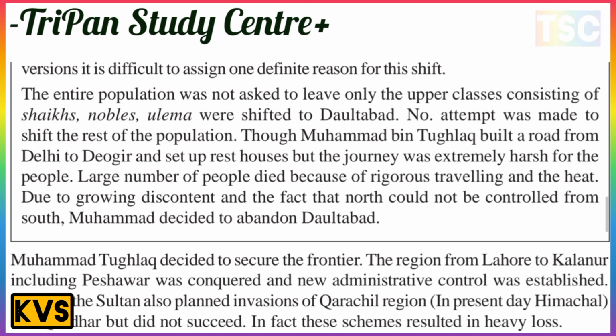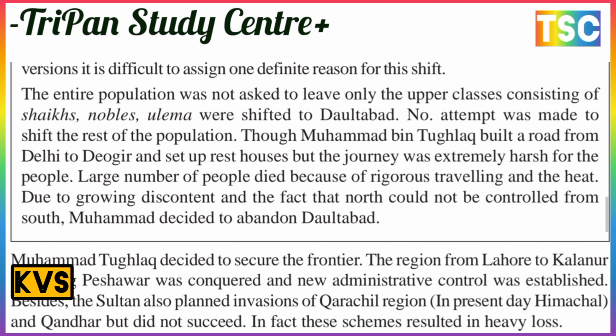No attempt was made to shift the rest of the population. Muhammad bin Tughlaq built a road from Delhi to Devgiri and set up rest houses, but the journey was extremely harsh for the people. A large number of people died because of the rigorous travel and heat, and because the north could not be controlled from the south, Muhammad decided to abandon Daulatabad.